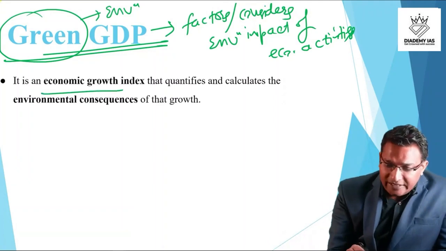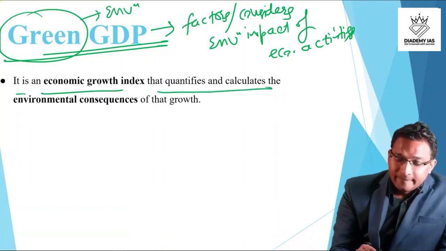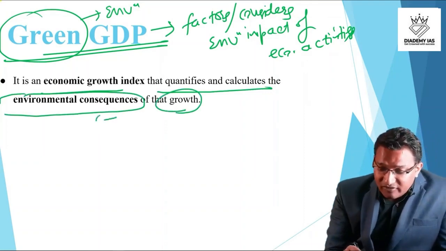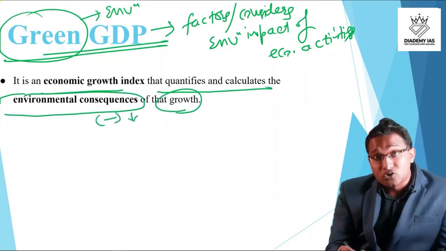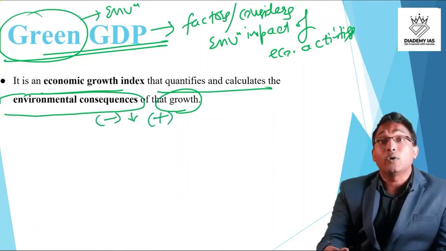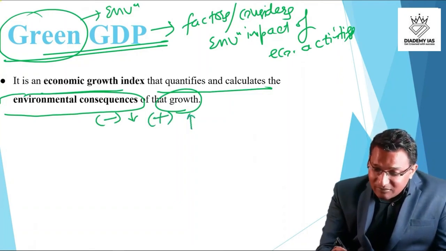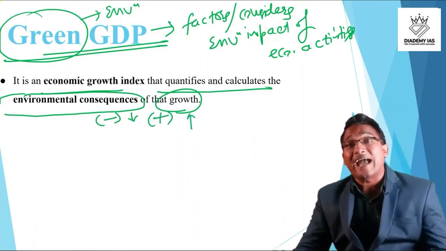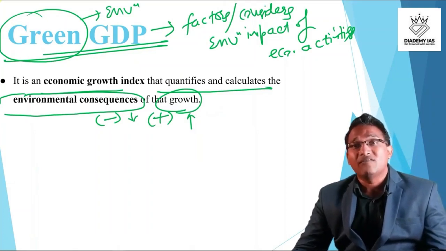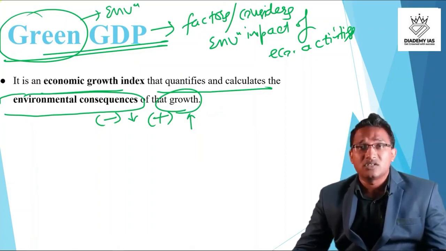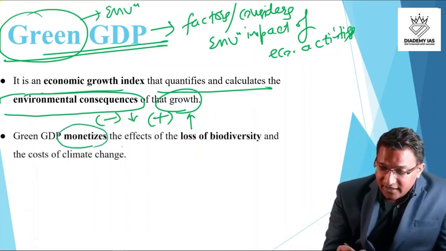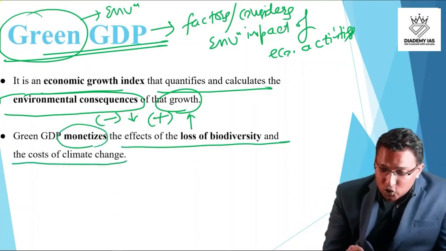So it is an economic growth index that quantifies and calculates the environmental consequences of that growth. If the environmental consequences are negative, then we will reduce the amount of GDP. If the environmental consequences are good, for example, because of organic farming, then we will increase the amount of GDP. So the amount of GDP is actually adjusted according to whether the environmental consequences are good or bad. Green GDP monetizes the effects of loss of biodiversity and cost of climate change.